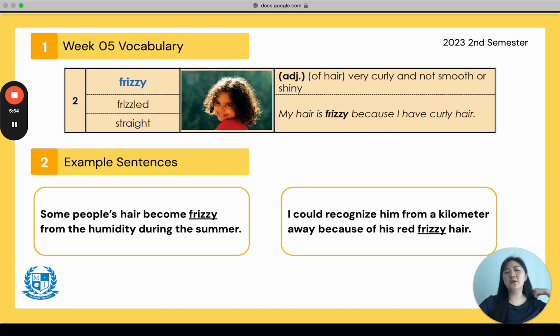So I could tell who that person was from being far away because I saw that he had red, curly, frizzy hair. It's a very distinct characteristic. Everyone say frizzy. Do you have a friend that has frizzy hair? Or maybe you have frizzy hair.